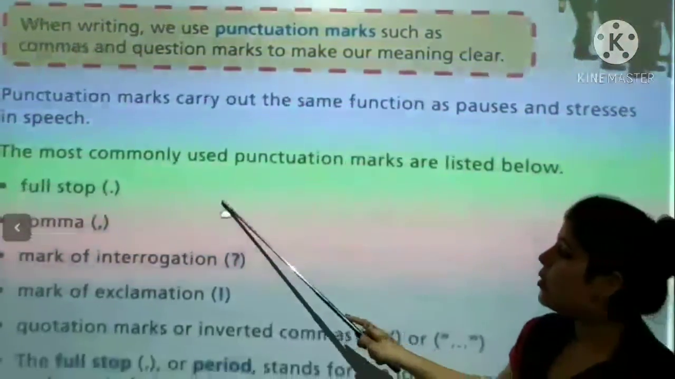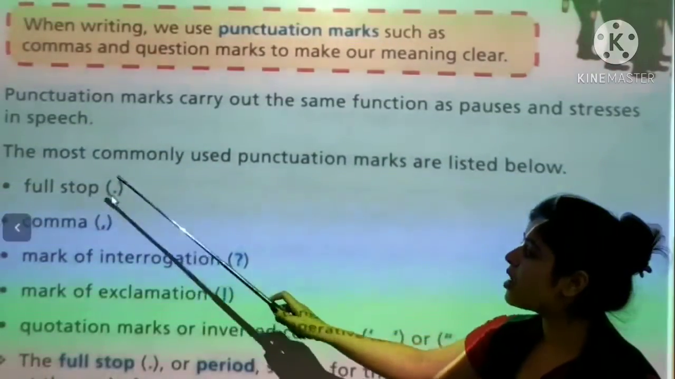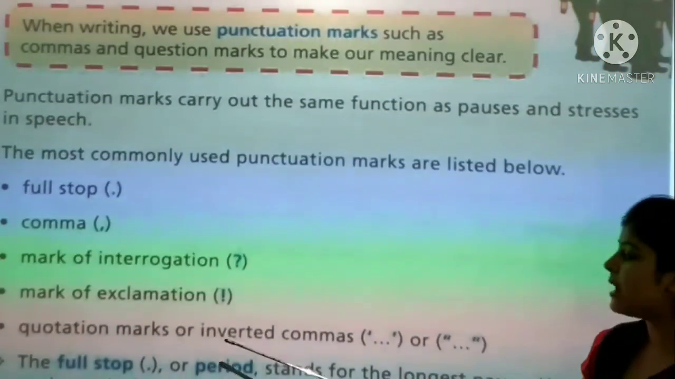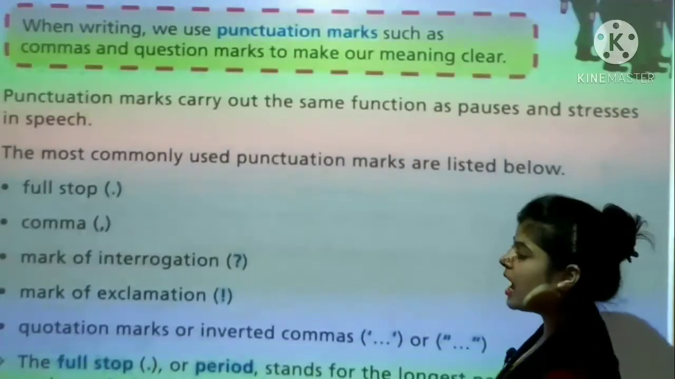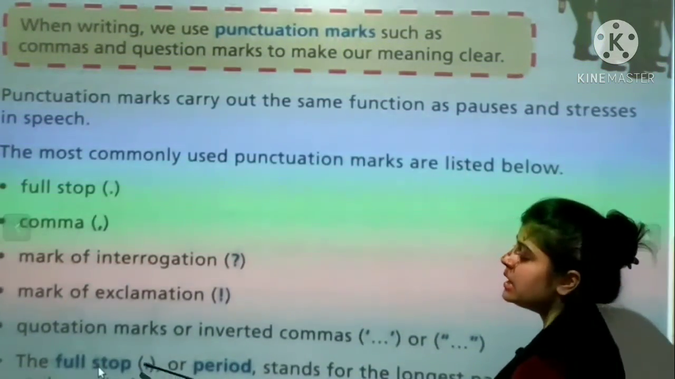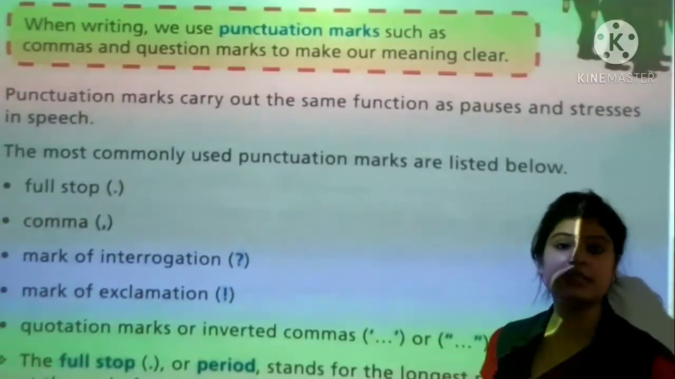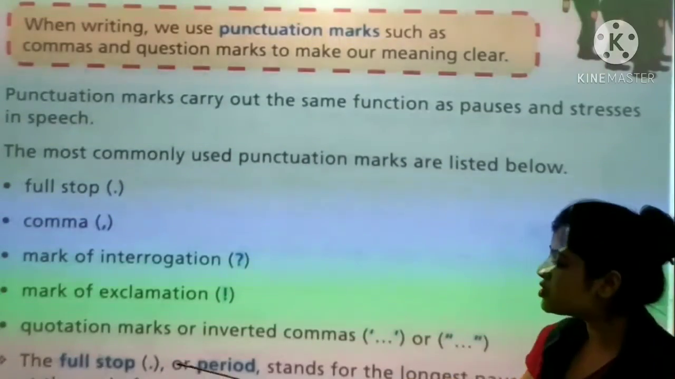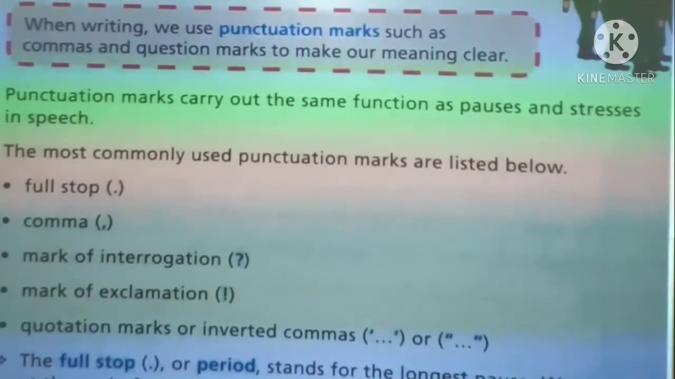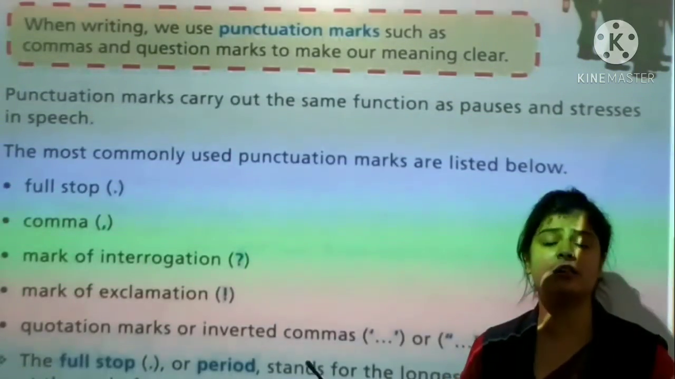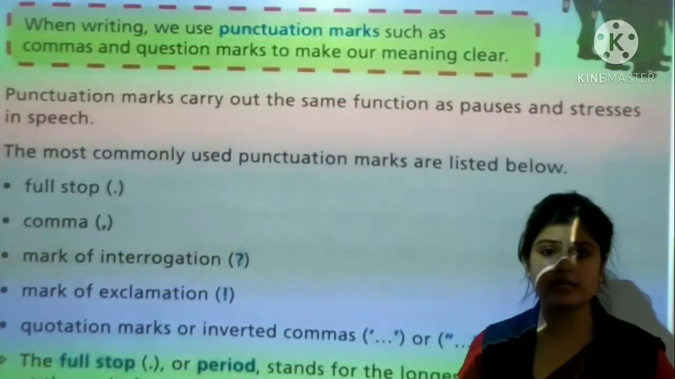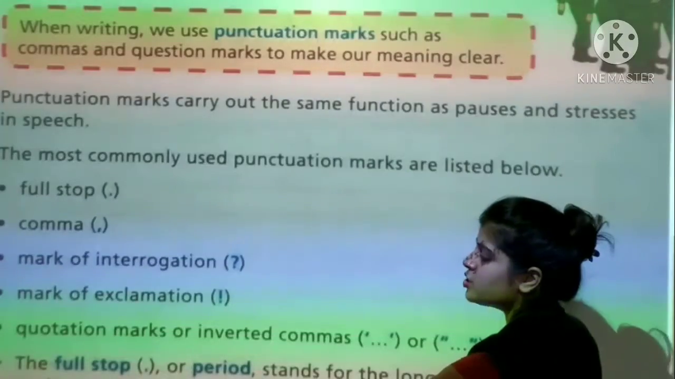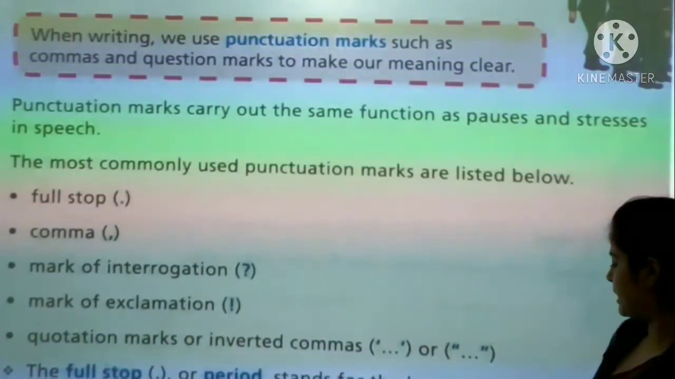So let's start. What are the punctuation marks? Full stop, comma, mark of interrogation, mark of exclamation, and quotation marks or inverted commas. Let's start with the full stop. The full stop, its sign is this. When we end a sentence, we use a full stop in assertive or imperative sentences. The full stop or period stands for the longest pause. When we complete our sentence, or when we want to end our sentence, we use this mark, the full stop. We use a full stop at the end of assertive and imperative sentences.